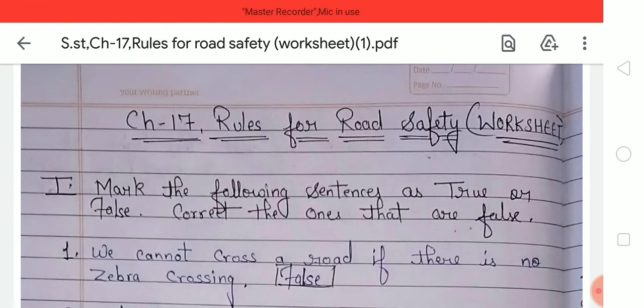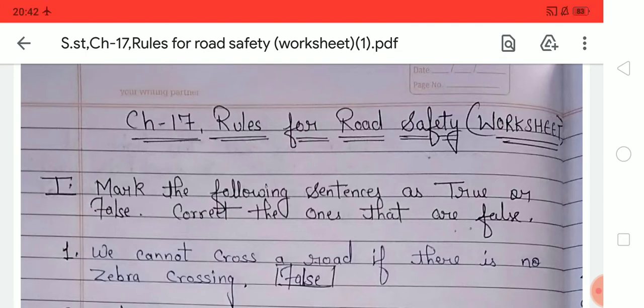First of all, let's have a quick overview of chapter number 17 once again, because the whole worksheet of chapter 17 depends upon this chapter. Road safety rules help us to stay safe on the road.